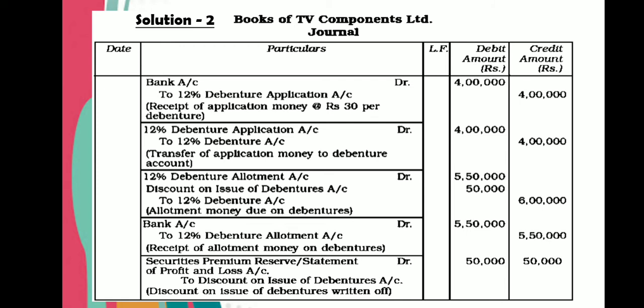Now keep in mind, when debentures are issued at discount, the amount of discount is written off against capital profit like securities premium reserve or statement of profit and loss account credit balance. So your last entry for writing off the discount, securities premium reserve account debit or statement of profit and loss account debit 50,000 to discount on issue of debenture account. So in this way discount amount we write off.